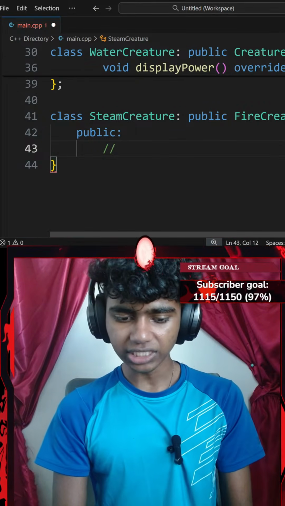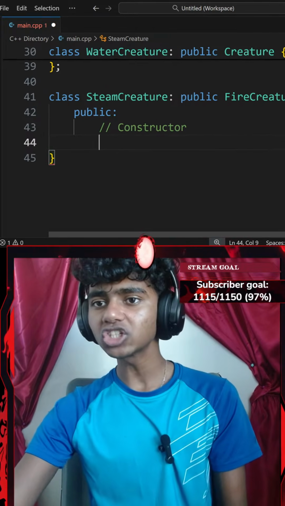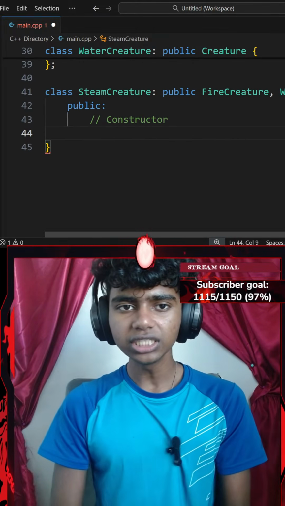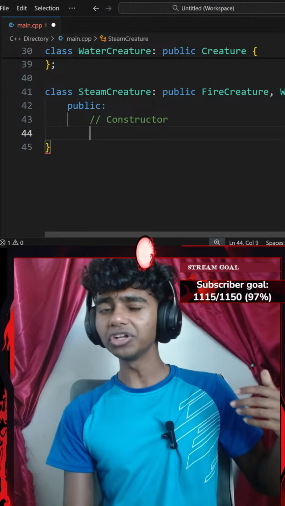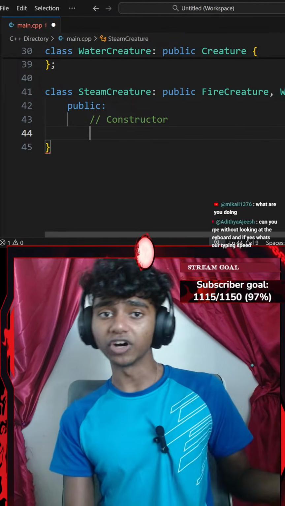Maybe add a comment that says something like a constructor. There we go. Okay, now inside of my constructor, I'm gonna do something. Let's see, what are you doing? Honestly, I am just learning the basics of C++. That's it. I'm working with pure virtual functions.